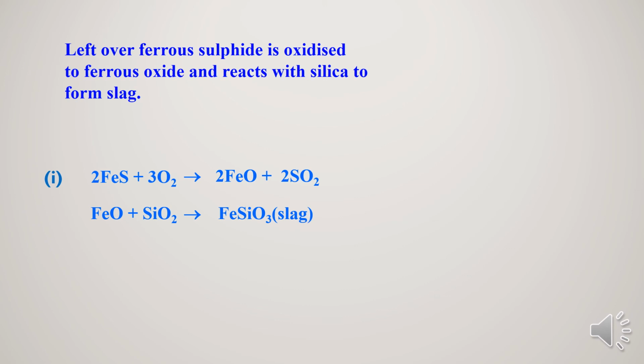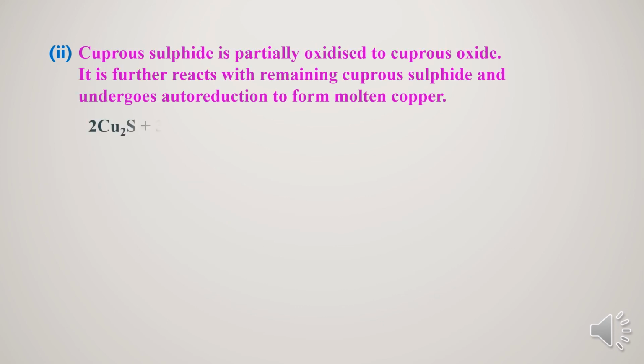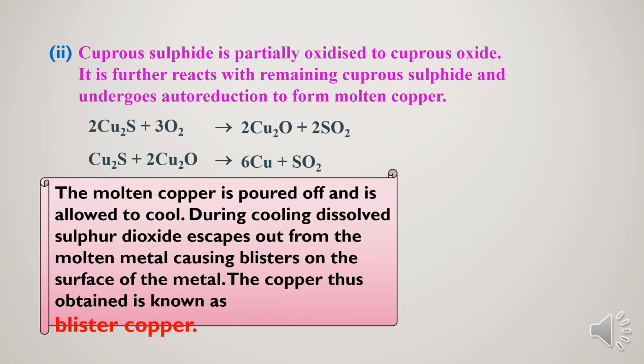See, the remaining ferrous sulfide oxidizes to ferrous oxide, and the ferrous oxide combines with SiO2. Here the SiO2 acts as flux. So this FeO plus SiO2 gives rise to FeSiO3. It is called slag. Copper matte also consists of cuprous sulfide. The cuprous sulfide will partially oxidize to cuprous oxide. Later, cuprous oxide will undergo auto reduction with cuprous sulfide to form molten copper.